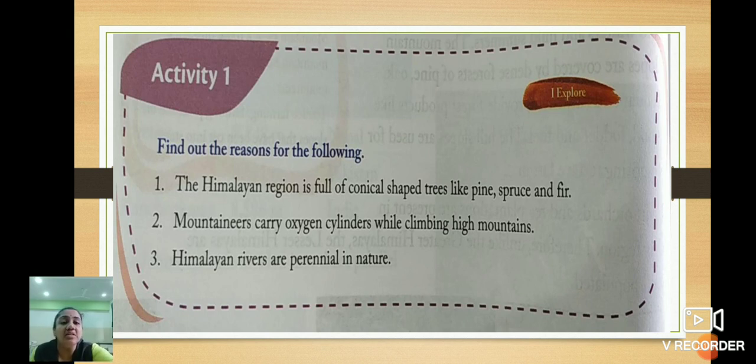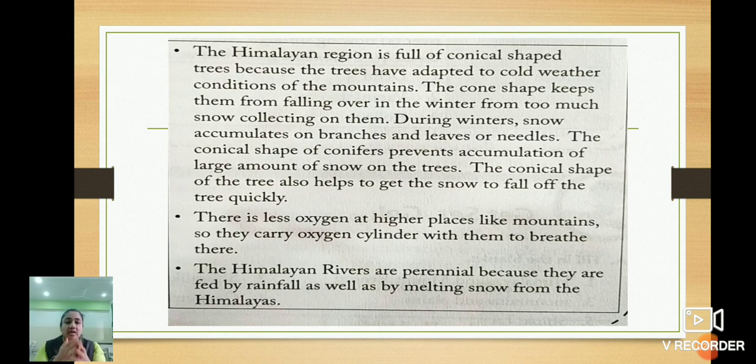The Himalayan region is full of conical shaped trees like pine, spruce and fir. Do you know an ice cream cone or joker caps held like this, then it will be a conical shape. So the trees from the Himalayan mountains all are in this conical shape. So why are the trees like this in the Himalayan region? We'll see the answer.